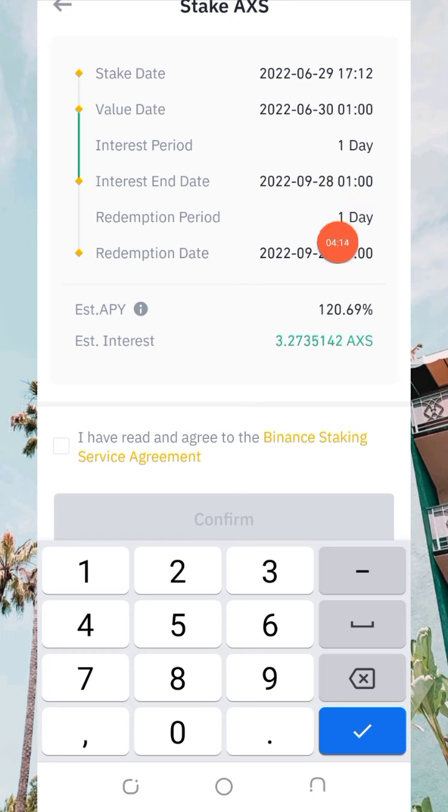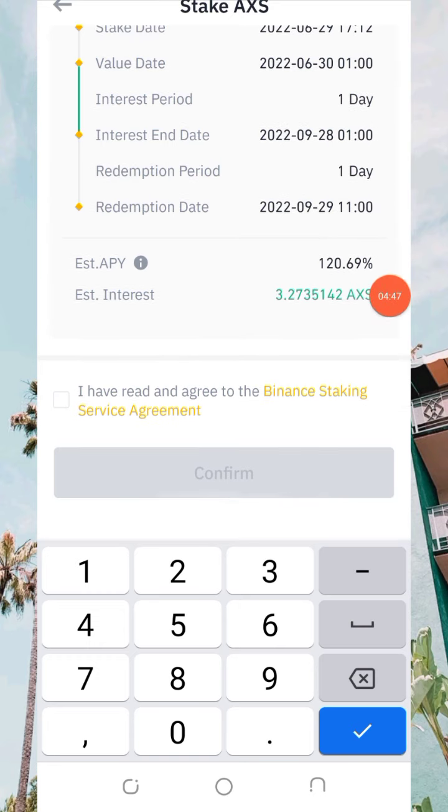As you can see, that is on 9/28 at 1 o'clock. Then when you scroll down, you see the redemption date, which is the day that you can redeem what you have earned as profit. In the second day, that is why you see 28 here and 29 here, you have the opportunity to redeem what you have earned. And that is so fantastic.